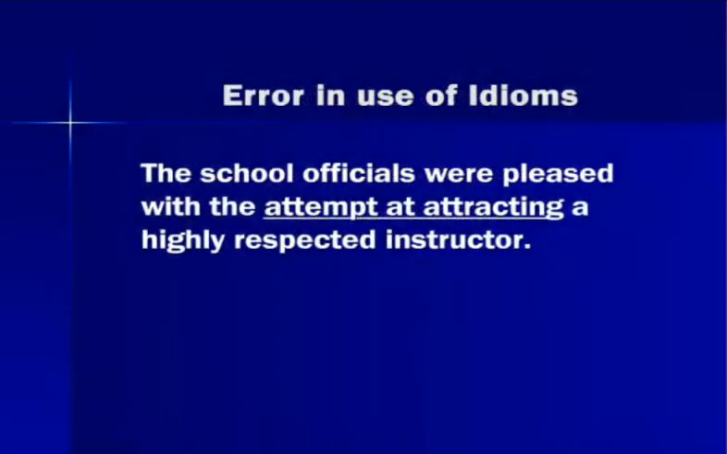Idioms can be a little bit tricky because these are speech forms that follow no easily specified rules. We will make a list of correct idiomatic expressions available. In this case, the school officials were pleased with the attempt at attracting a highly respected instructor. This should be attempt to attract a highly respected instructor.